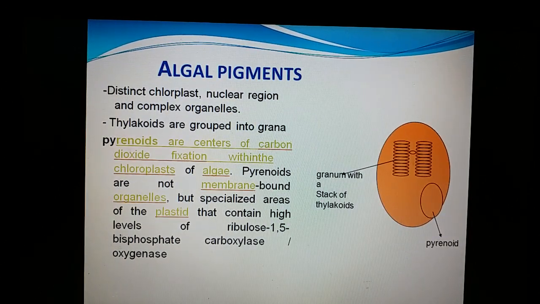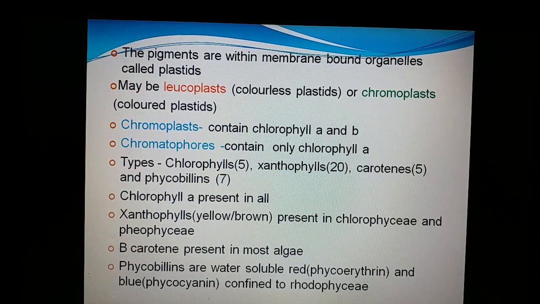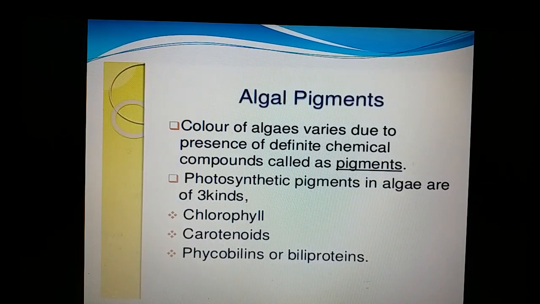And algal pigments are there. You can find different types of pigments. The chlorophyll pigments, chlorophyll a, b, c, d, will be there. Along with that, we find the carotenoids and also the phycobilins. The carotenoids are of two types, the carotenes and the xanthophylls. Fucoxanthin is present in the case of Phaeophycean members. The phycobilins, R-phycoerythrin and R-phycocyanin, are found in the red algal members, and C-phycocyanin and C-phycoerythrin are found in the blue-green algal members. We will see those pigments when we discuss the classification of algae.